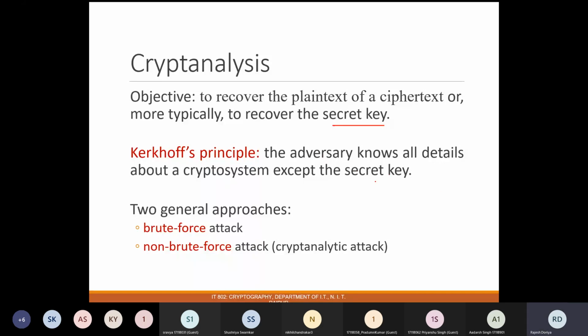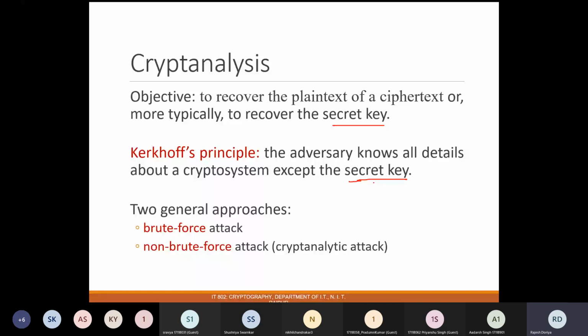If the secret key is not known to the adversary, then our crypto system must be secure against all types of attacks, and no attack should be able to get the plain text.